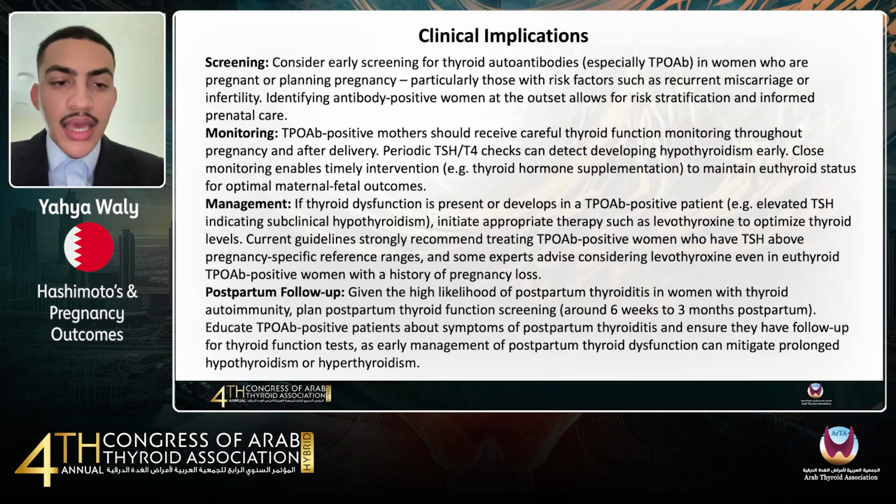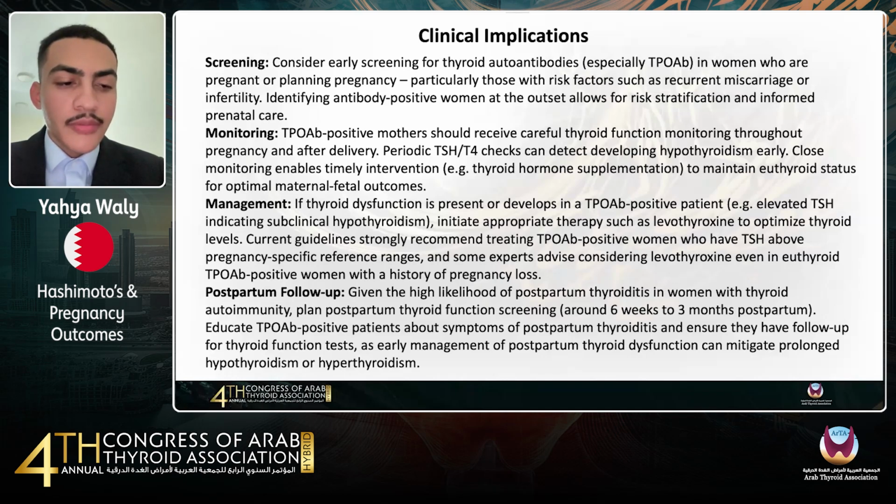Lastly, we recommend postpartum follow-up at around 6 weeks to 3 months. Educating the patients about the symptoms of postpartum thyroiditis is also crucial for timely intervention, because essentially these are all categories that would help minimize the risk.